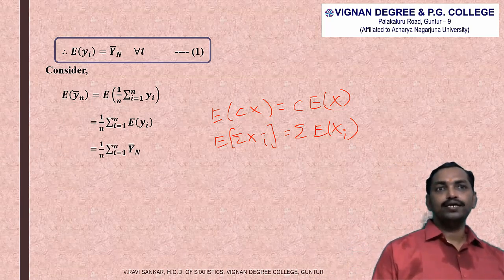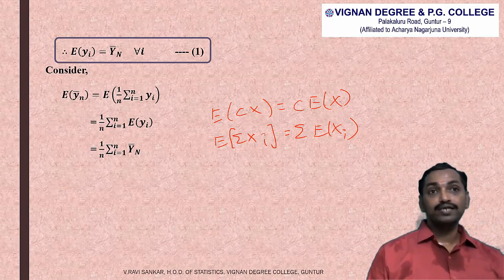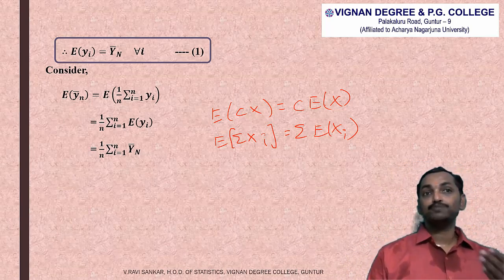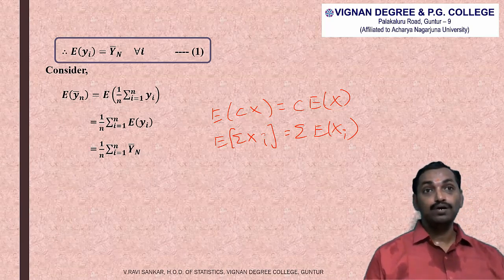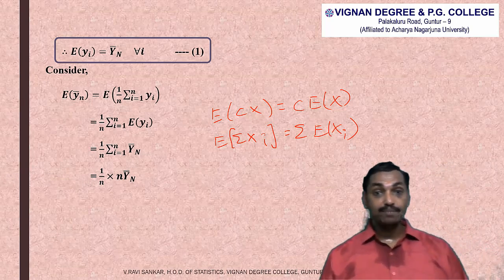So that is 1 by n into summation capital Y N bars, because we got in equation 1 that expected value of yi is equal to capital Y N bar. We are substituting that expression here. Capital Y N bar means population mean, that is average. Average is a constant value.